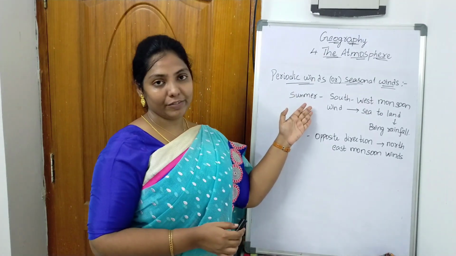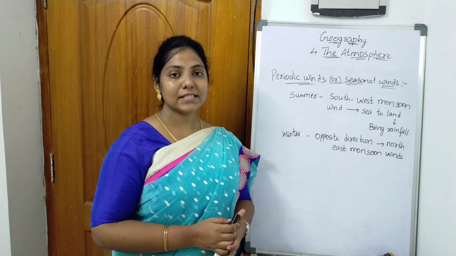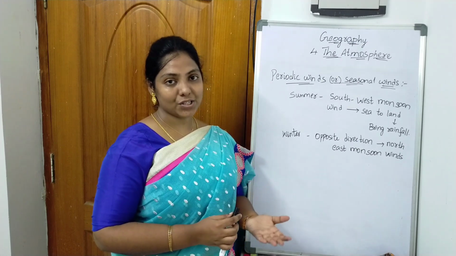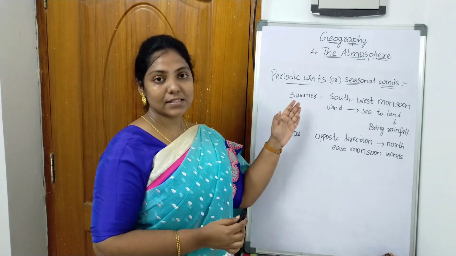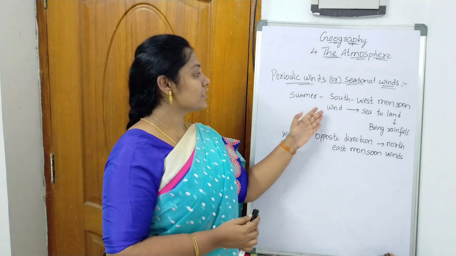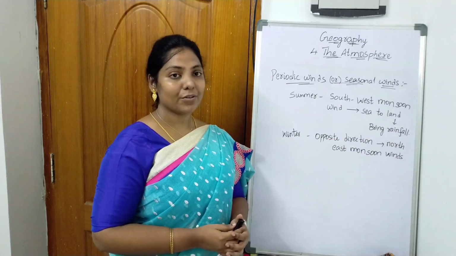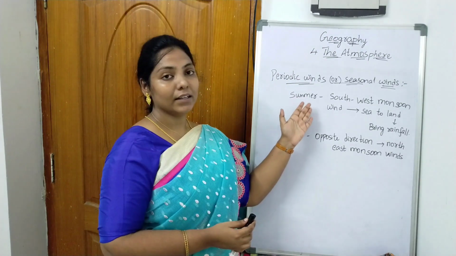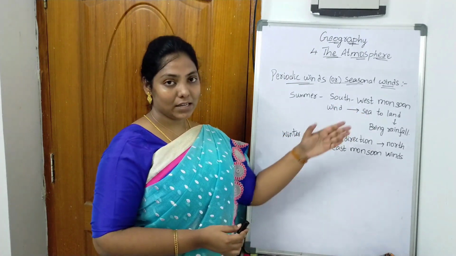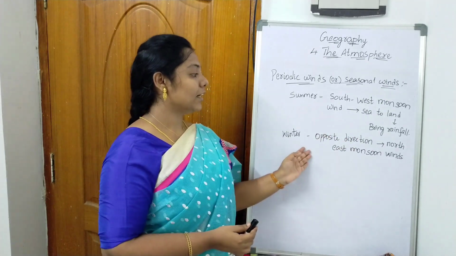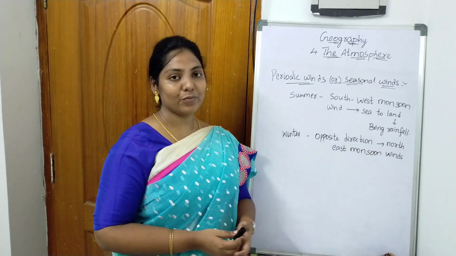Let us learn periodic winds. Periodic winds are also known as seasonal winds. Depending upon the seasons, the wind direction changes. The wind blows in different directions. Especially in summer in India, the southwest monsoon winds blow from sea to land and bring rainfall. In winter, it takes the opposite direction. It blows as northeast monsoon winds.